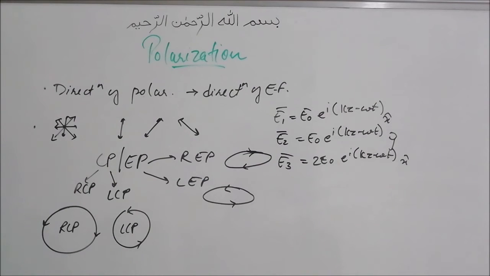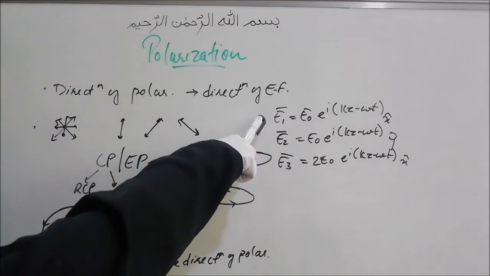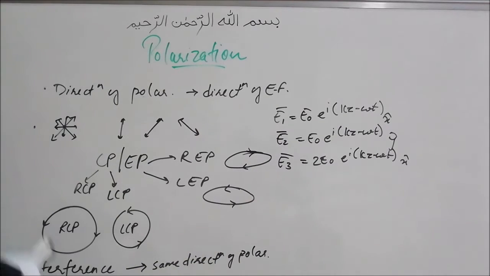Now for interference to happen, for two waves to interfere, the superimposing waves should have the same direction of polarization. That direction of polarization means they should have the same direction of electric field, that is E1 and E3. They can produce interference.